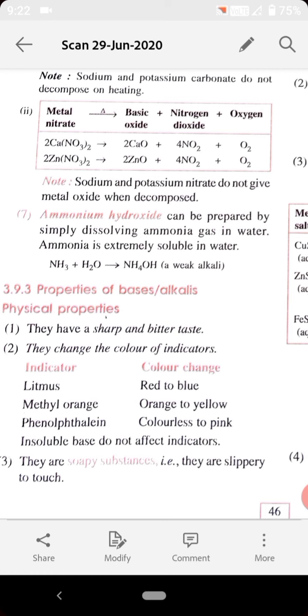The topic is finished now. Next topic we will take the properties of bases. I hope you people are understanding.